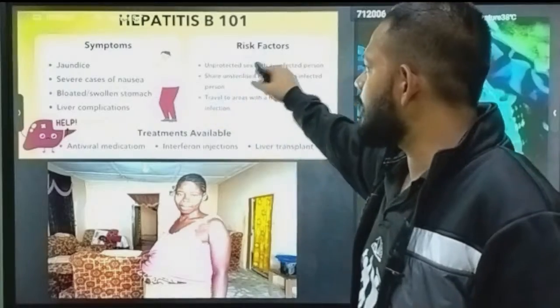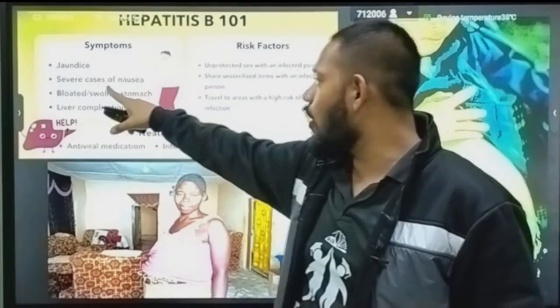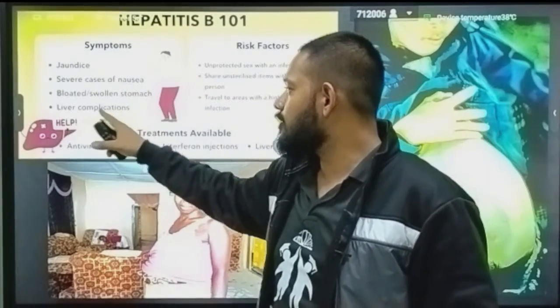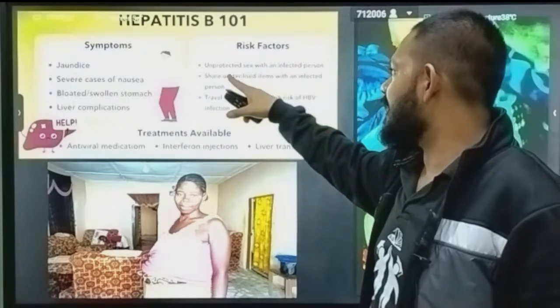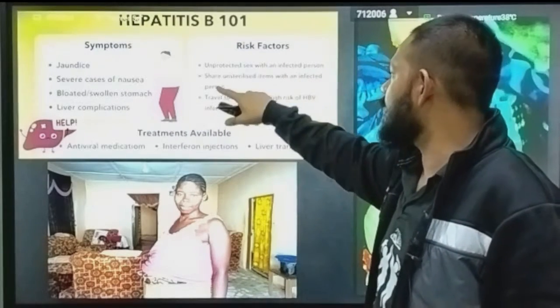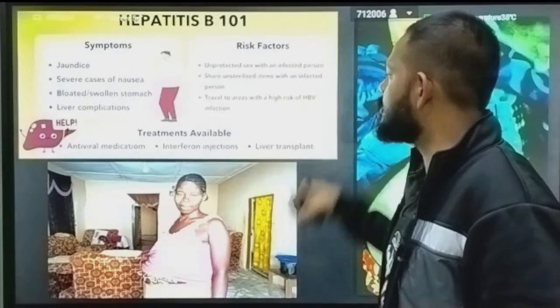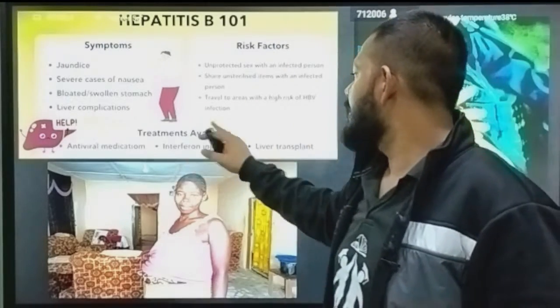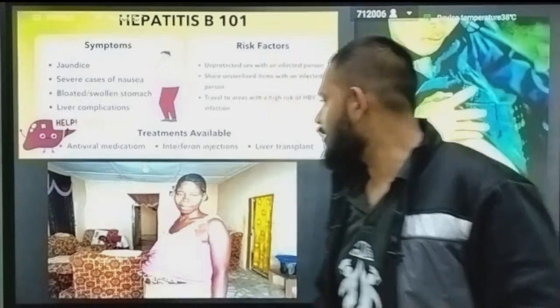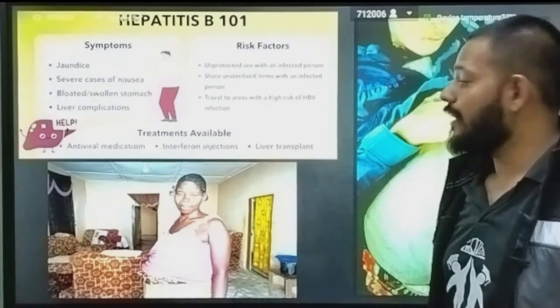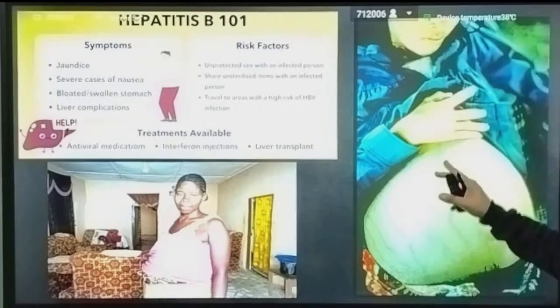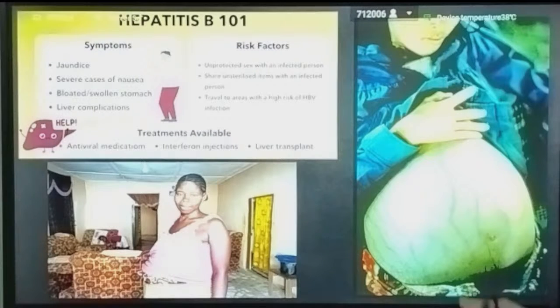Okay, so these are the symptoms: jaundice, severe nausea, bloated stomach, swollen stomach, liver complications. Risk factors: unprotected sex with an infected person, sharing unsterilized items with an infected person, travel to an area with high risk of HBV infection. Treatment available: antiviral medication, interferon injection, and liver transplant. You can see here the belly-like stomach, like a pot-shaped stomach.